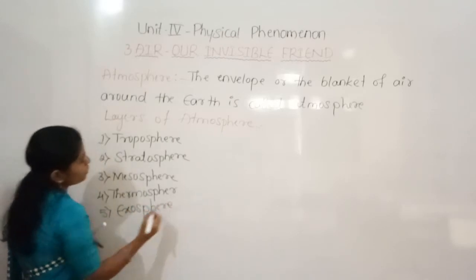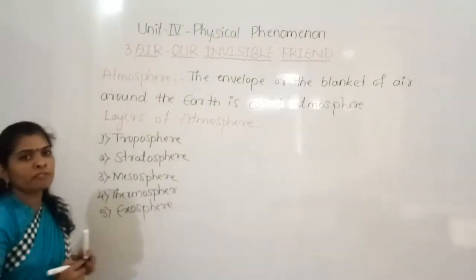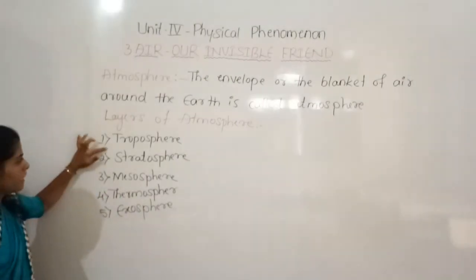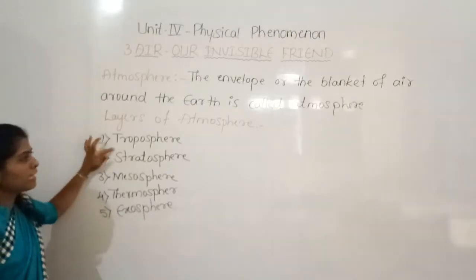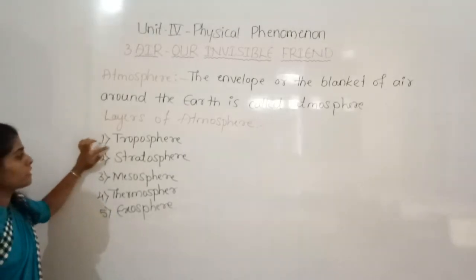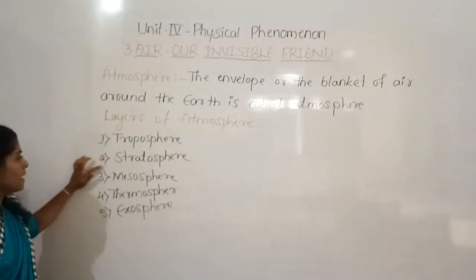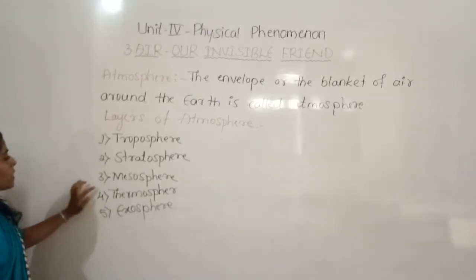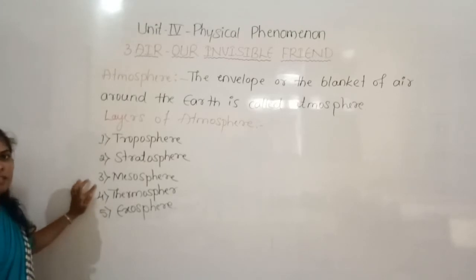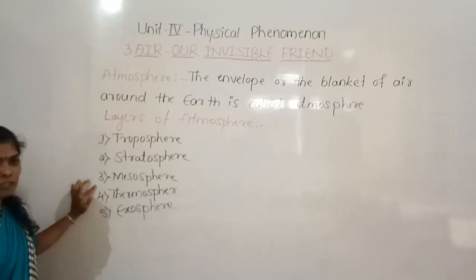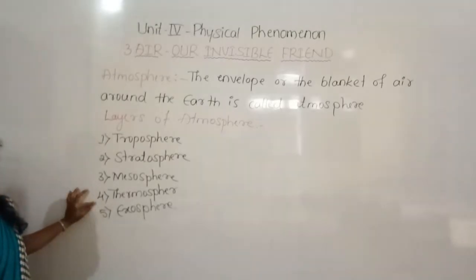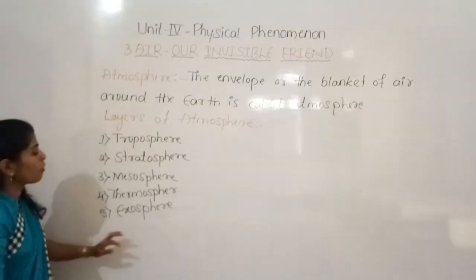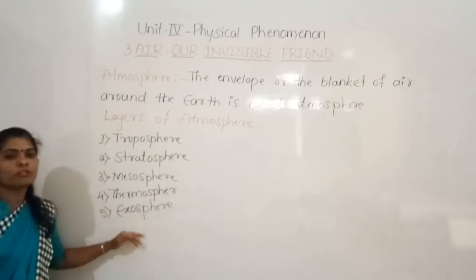So these are the 5 different layers of the atmosphere. The first layer of the atmosphere is troposphere, the second layer is stratosphere, the third layer is mesosphere, the fourth layer is thermosphere, and the fifth layer of the atmosphere is exosphere.